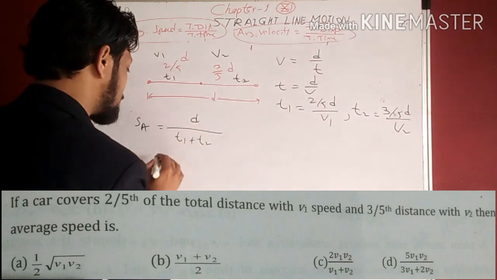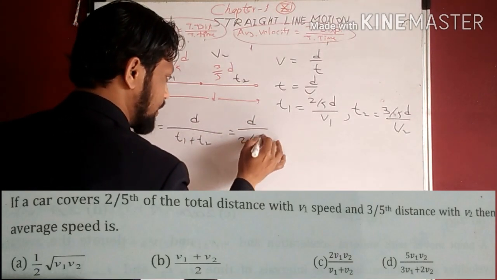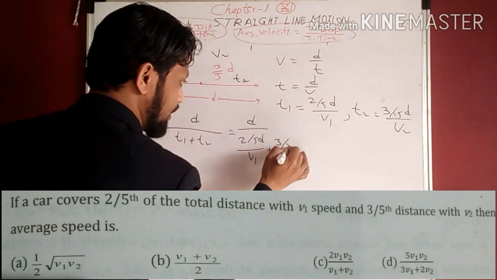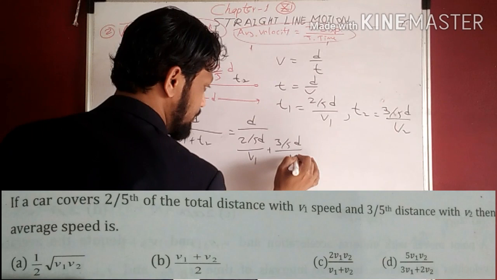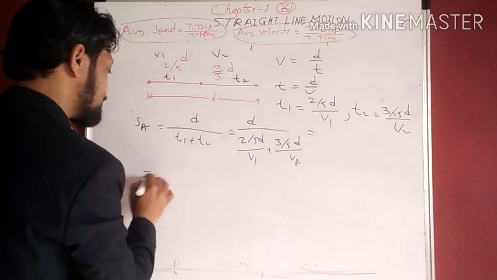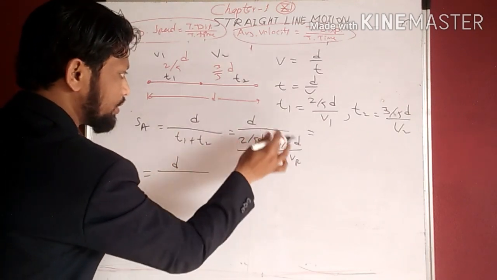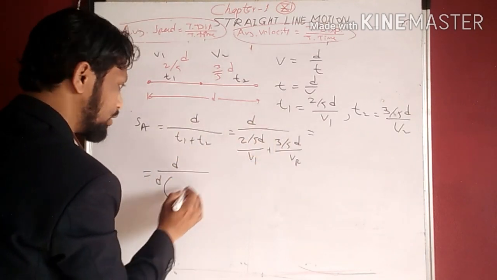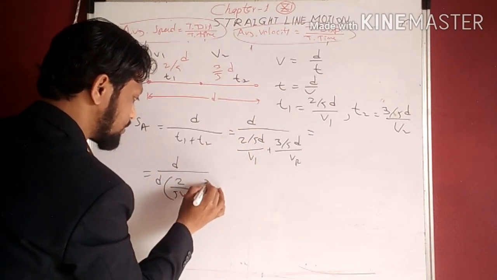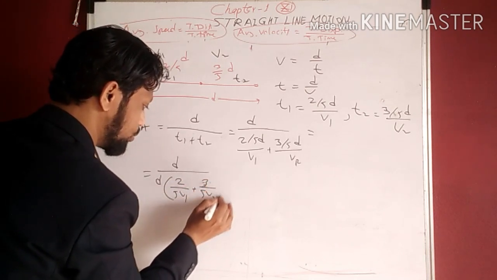We get d upon 2/5 of d with velocity v1 plus 3/5 of d with velocity v2. So take out d common, d upon d common, this will be 2 upon 5v1 plus 3 upon 5v2.